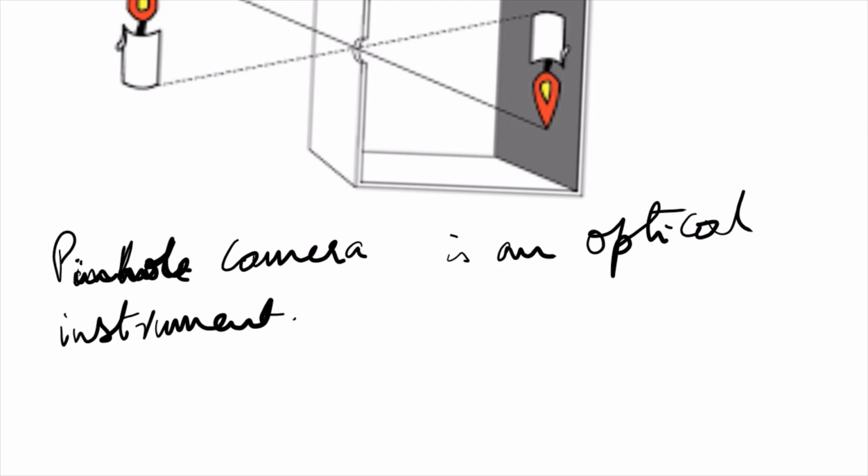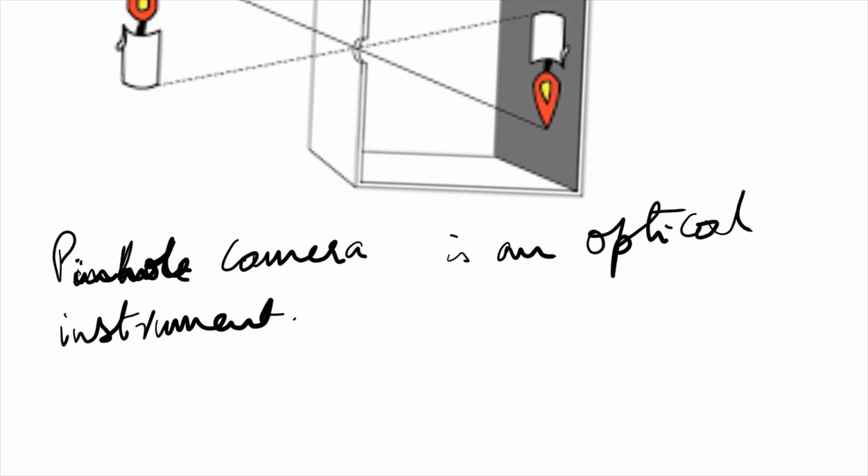Now, what does this pinhole camera consist of? This pinhole camera consists of a box in which there is a translucent screen on one side and on the other side there is a small hole.